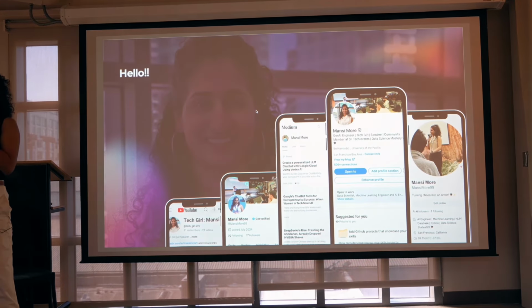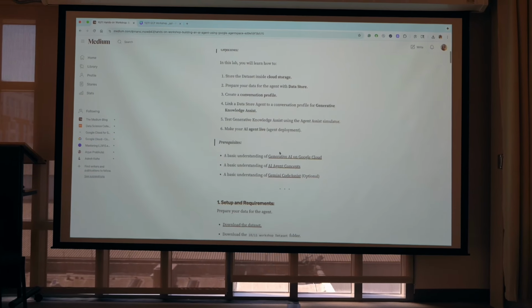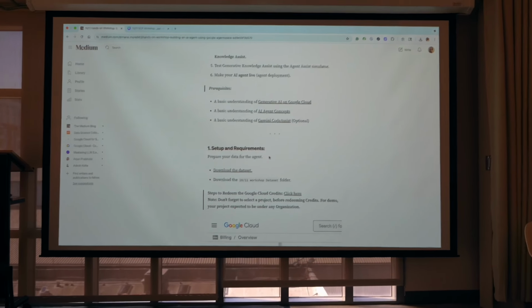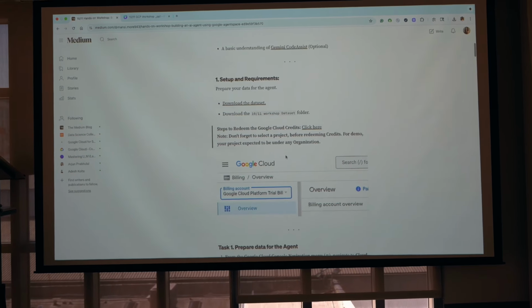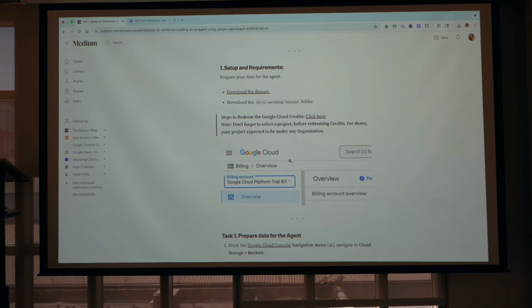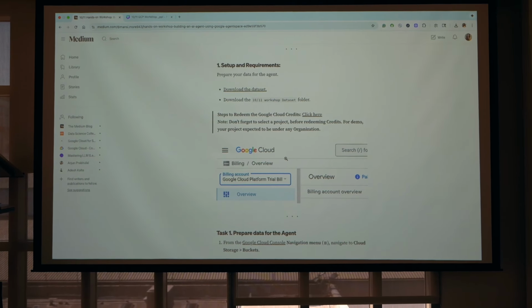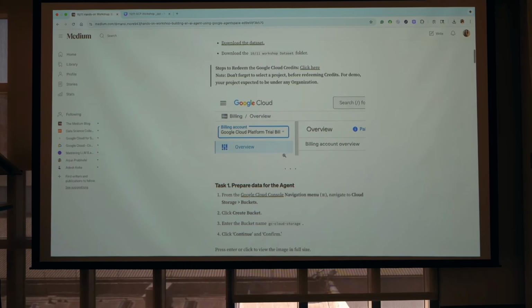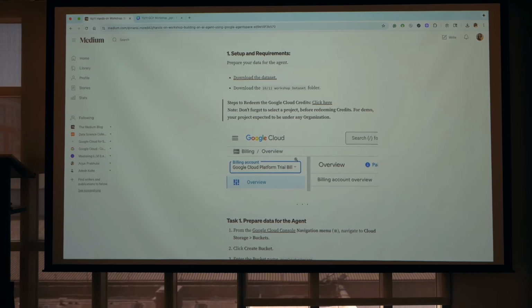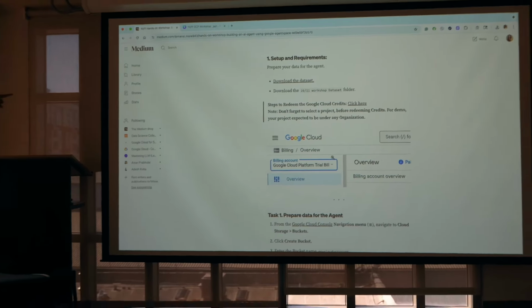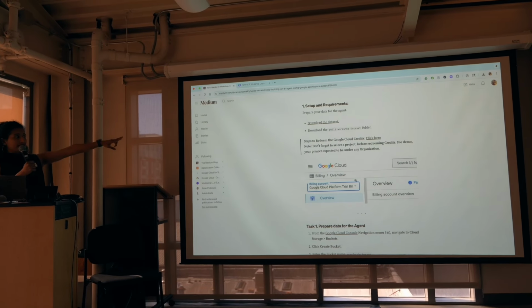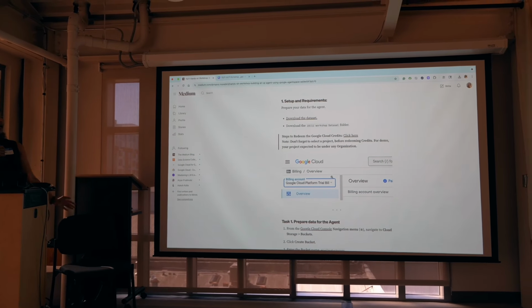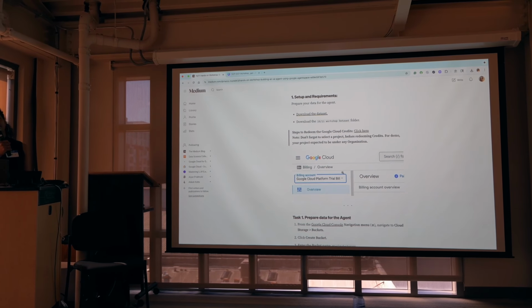If you scan the step-by-step guide, you will end up on this page, this article, which gives you the information for all the setup and requirements. The first step shows you how to redeem the GCP credits. Feel free to go ahead, and also the prerequisites: you have to download the data set. You can click on that link and download the data set, which we will be using further in our workshop.